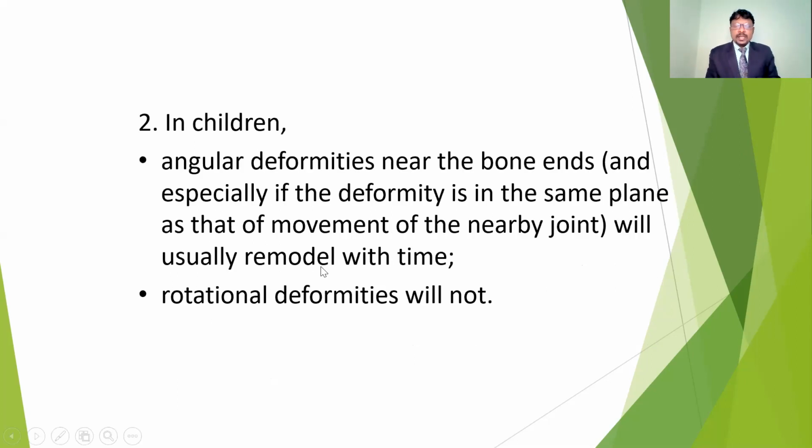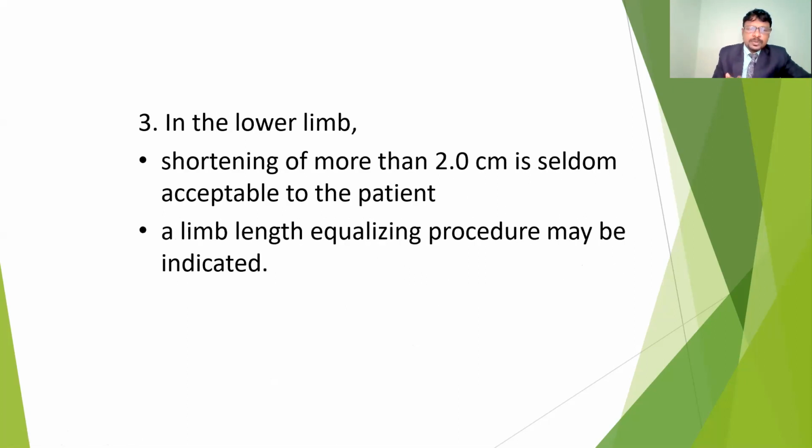In children, angular deformities near the bone ends, especially if the deformity is in the same plane as the movement near the joints, will usually remodel with time. Rotational deformities will not. Because of the age factor, it will usually remodel with time. It takes time, but it comes to the normal position. But in the case of rotational deformities, you won't get it normally, so in those conditions we also have to do surgical procedures.